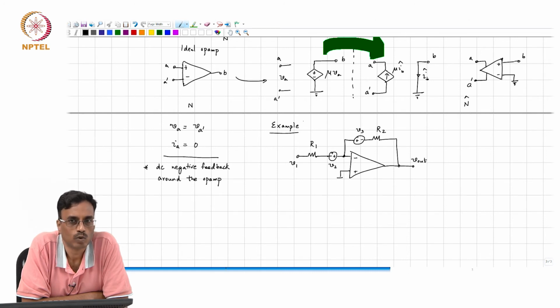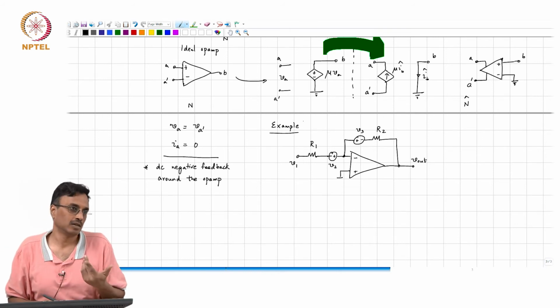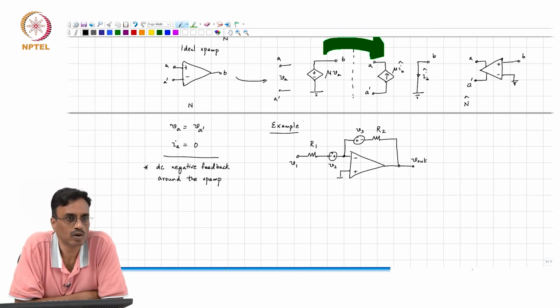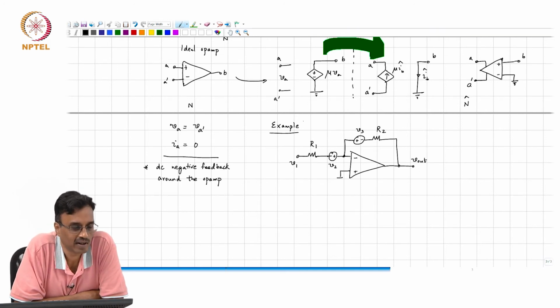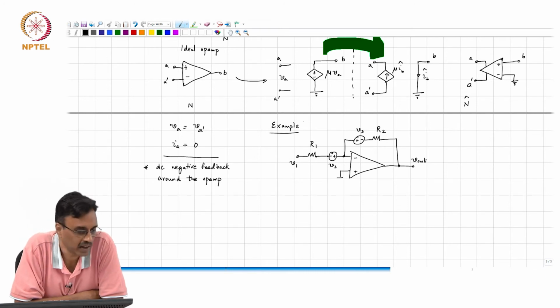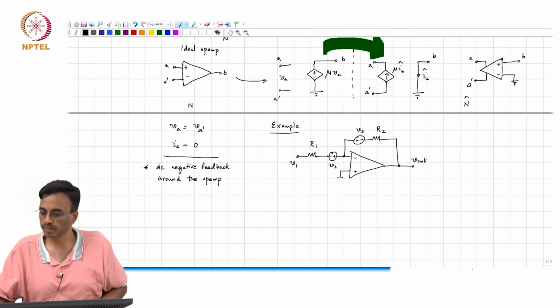What would we like to do? Find transfer functions from V1, V2 and V3 to V out, okay. This is a pretty straightforward example. You do not really need the adjoint concept to do this, but as I said, it is just to illustrate the point. In reality, you have much more complicated networks, and therefore, the adjoint is used de facto.